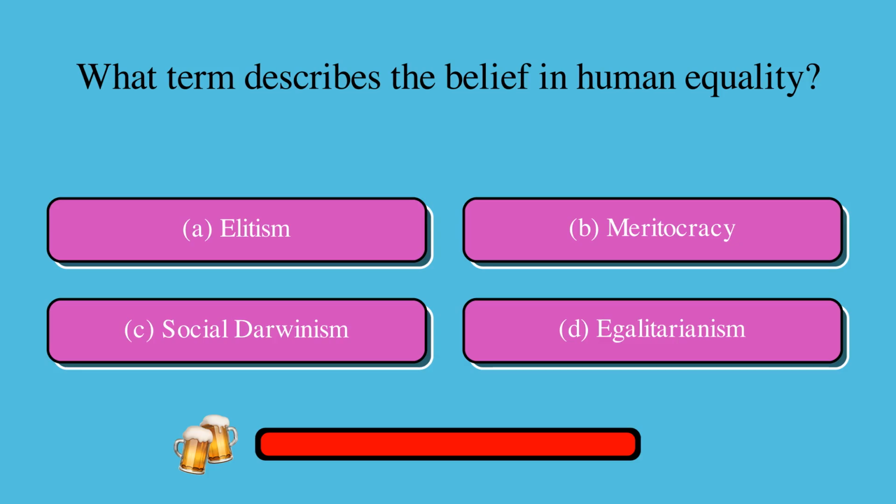What term describes the belief in human equality? Is it A, elitism, B, meritocracy, C, social Darwinism, or D, egalitarianism? The correct answer is D, egalitarianism.